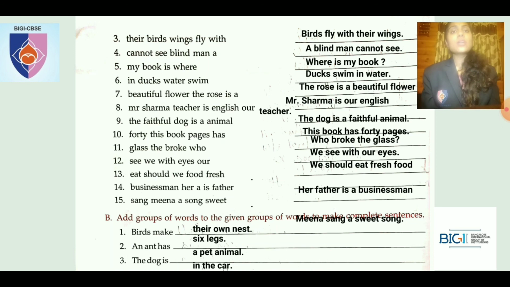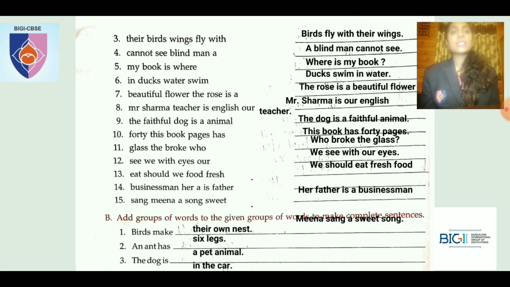And now 12th one is what? See with eyes are. So how do you rewrite it? We see with our eyes. We see with our eyes. So full stop. W will be in capital.